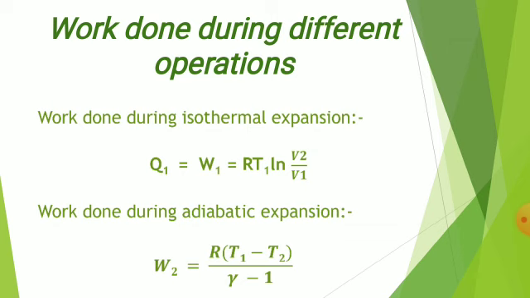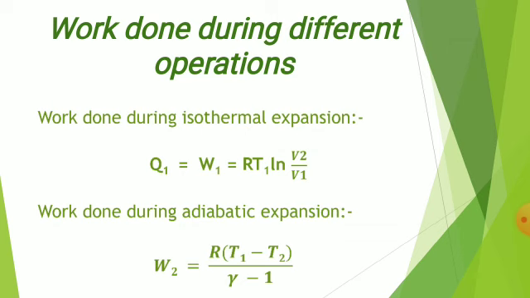In the second operation, that is adiabatic expansion, the cylinder is kept on the insulating stand. Now the gas is completely enclosed by insulating surfaces on all sides, and the external pressure on the piston is so adjusted that the gas expands adiabatically and work is done by the gas. In this process, no heat enters or leaves the system, therefore the temperature of the gas must fall.